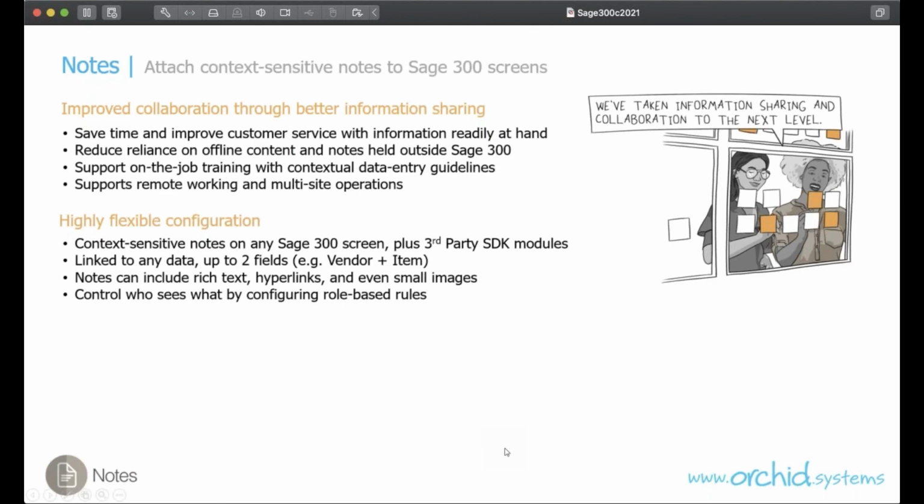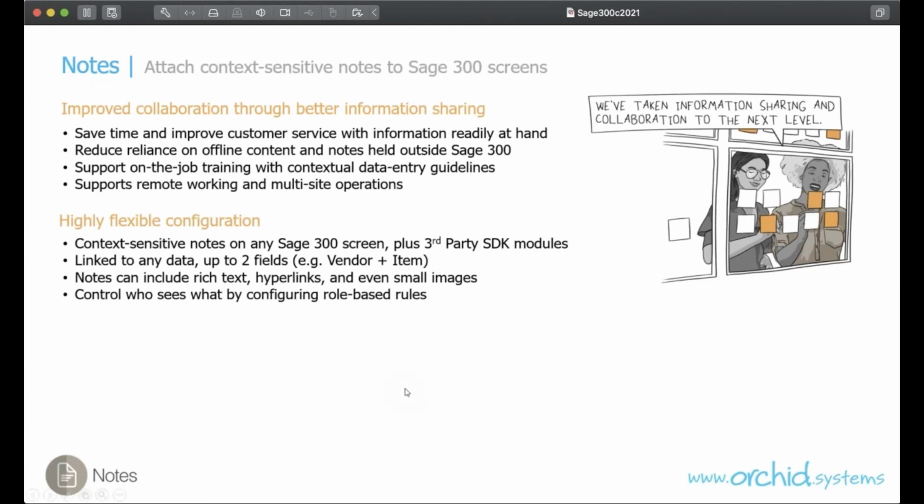So Orchid Notes is a very cost-effective way to improve collaboration among Sage 300 users. For example, we use it internally to keep track of some partner-specific requests related to renewals that we process through order entry.